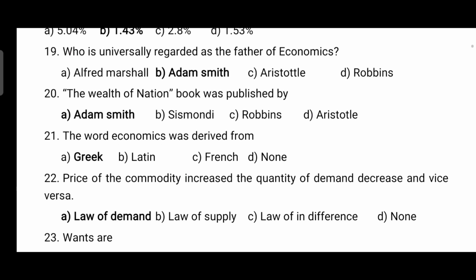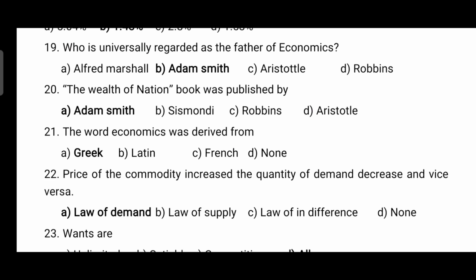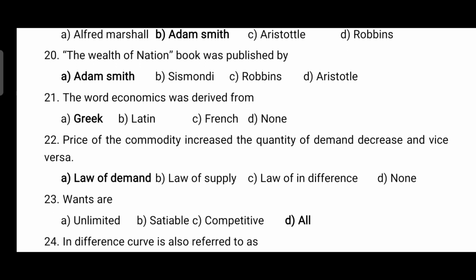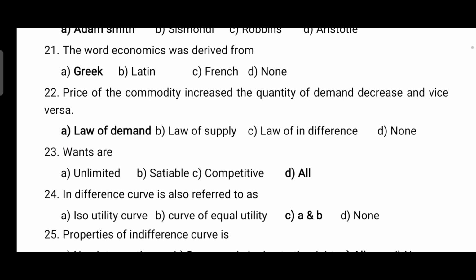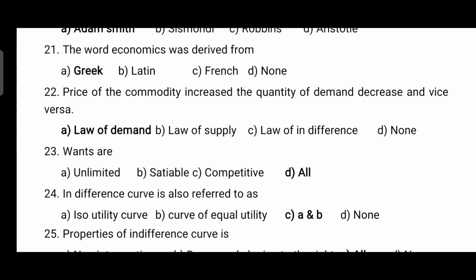Okay, who is universally regarded as father of economics? So it is Adam Smith. Wealth of Nations book was published by, so it is Adam Smith. The word economics was derived from Greek. Price of commodity increased, the quantity of demand decreased, and vice versa. So this is known as law of demand.